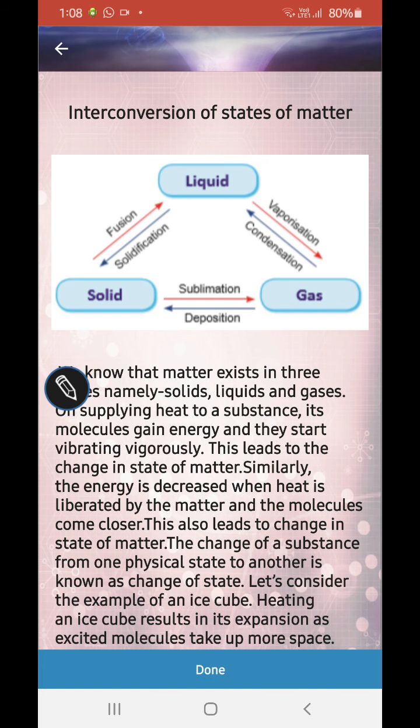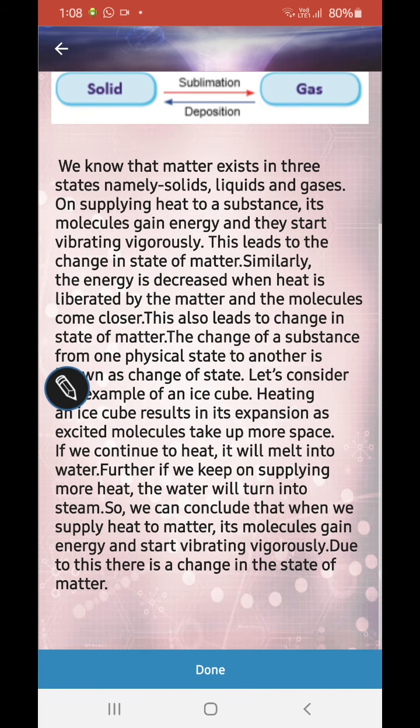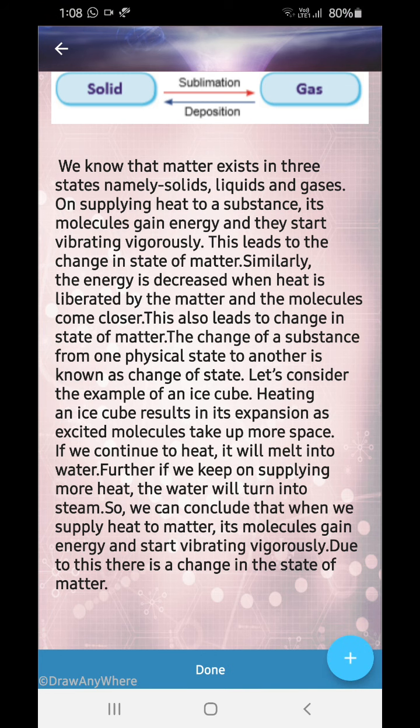Interconversion of states of matter. This was what I showed you in the first part of the chapter. So we know that matter exists in 3 states, namely solid, liquid and gas. Now on supplying heat to the substance, the molecules gain energy and start vibrating vigorously. This leads to a change in the state of matter. Similarly, the energy is decreased when heat is liberated by matter, and then the molecules come closer. This also leads to a change of state of matter.